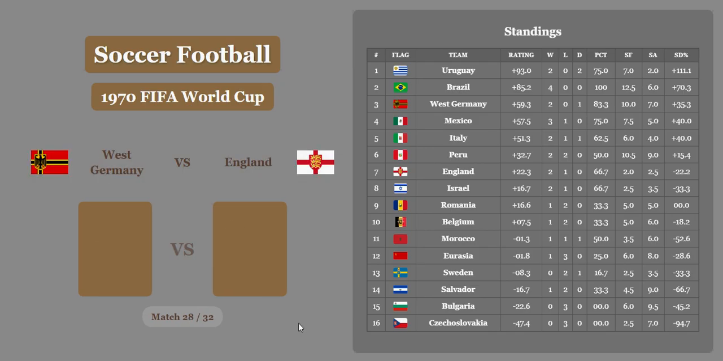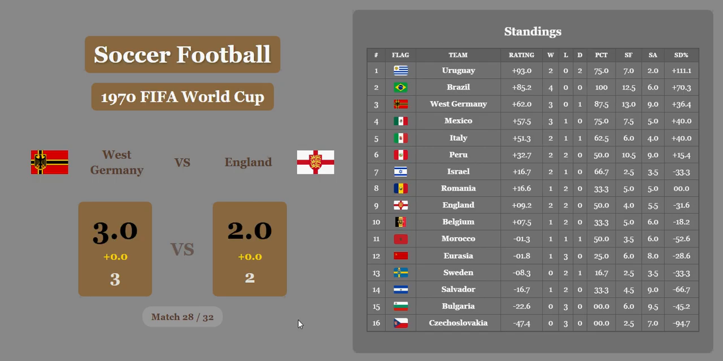West Germany versus England. West Germany wins 3-2. No significant economic difference between the two countries, and Germany will retain 3rd place so far. England in 9th, under Romania, above Belgium.